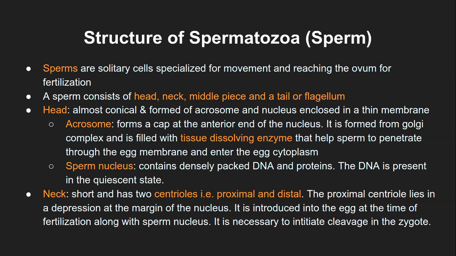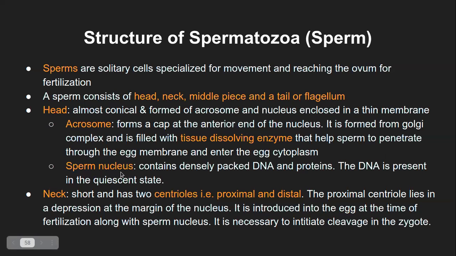So that is the function of the acrosome. The major function of the acrosome is the synthesis and storage of the tissue dissolving enzyme called hyaluronidase, so that it will help the sperm penetrate through the egg membrane and enter the egg cytoplasm. So that is the acrosome at the anterior end.